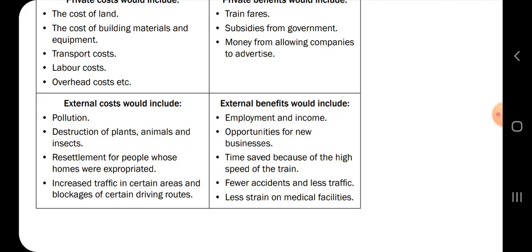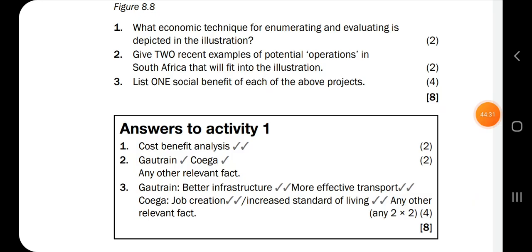And then external benefits would be employment and income opportunities for you. So external costs are what it will cost other people for this business to be there. And an external benefit is what will benefit people from this business being in their area. So that's what we'll do. So this is an activity already with its answers.